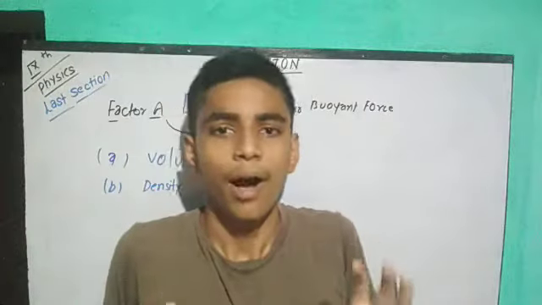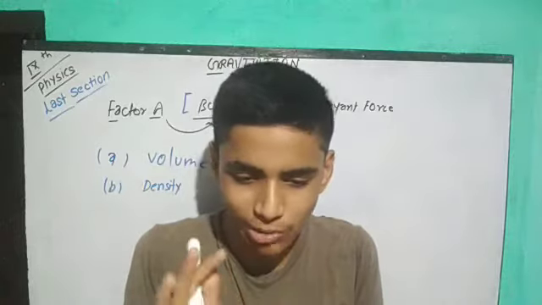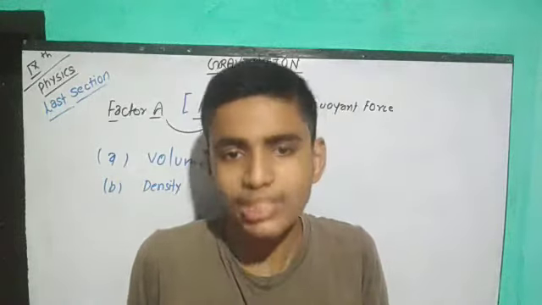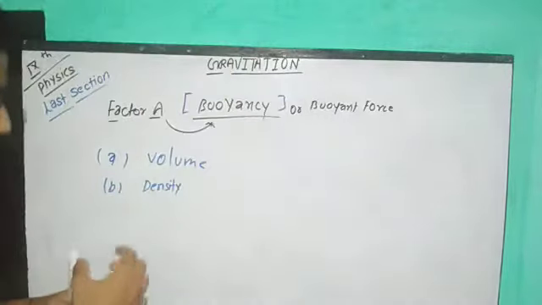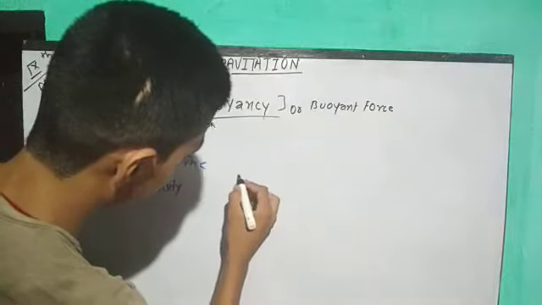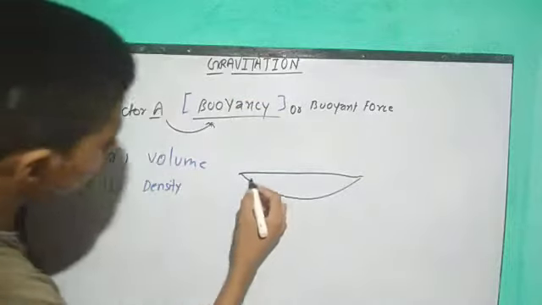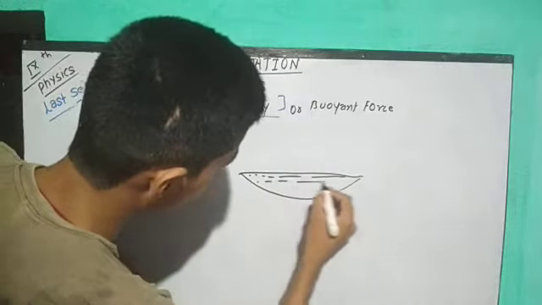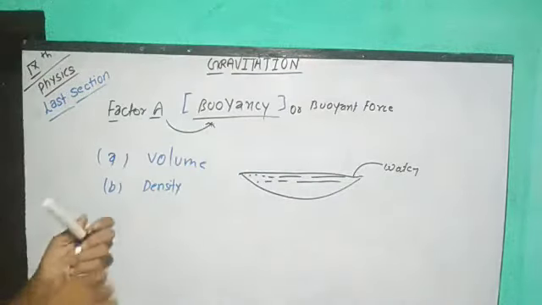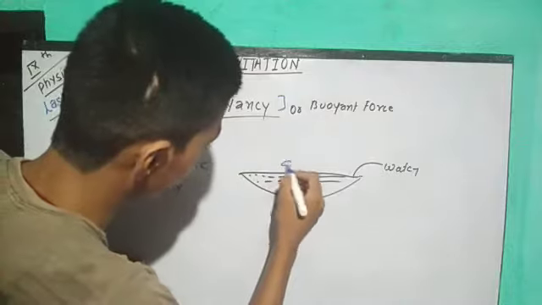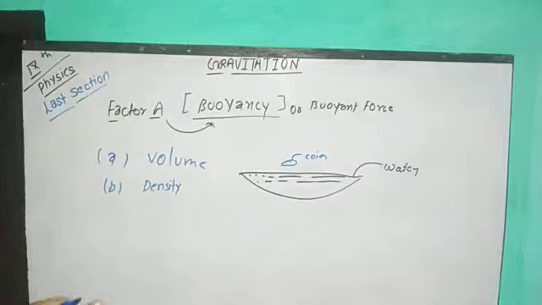Actually, guys, हमेशा याद रखना कि how much of the surface of the object is submerged depends only upon the volume, that is, how much of the surface of any object is dispersed under water. Suppose I am having one bathing tub over here. Suppose this is our bathing tub. Here the whole bathing tub is filled with water. Now I am going to put a small coin over here. Suppose this is a coin of 5 rupees or anything you can get. I am going to put it here.